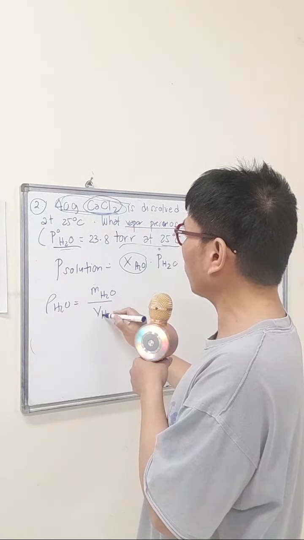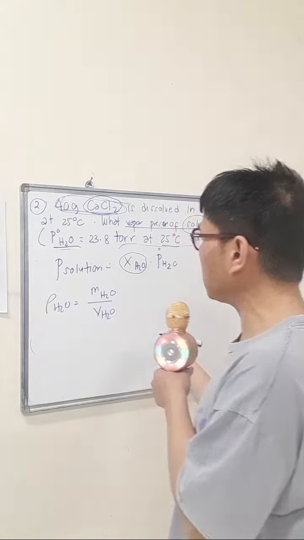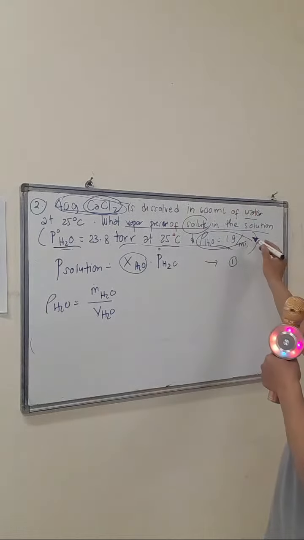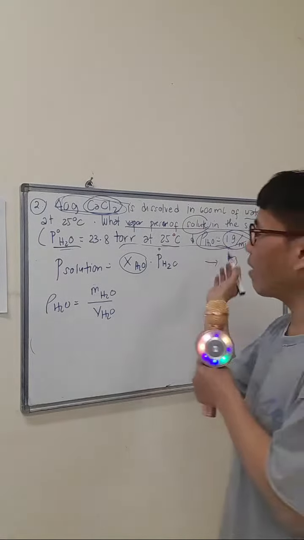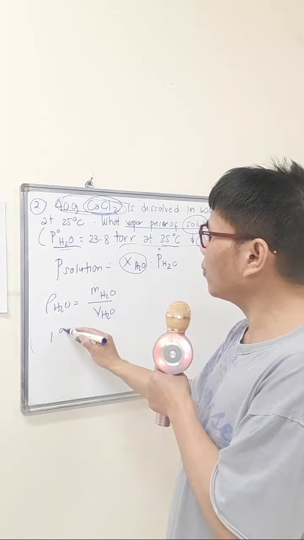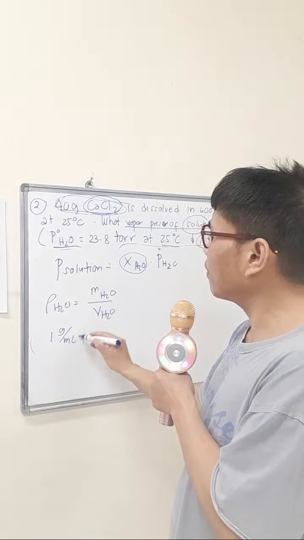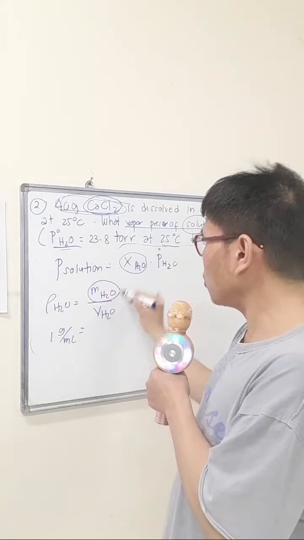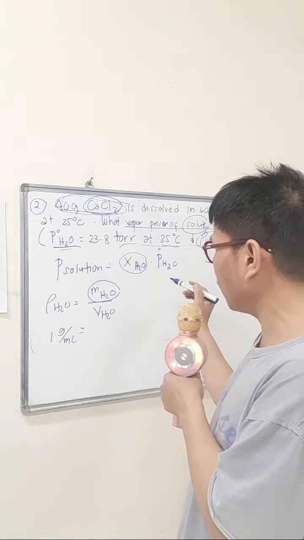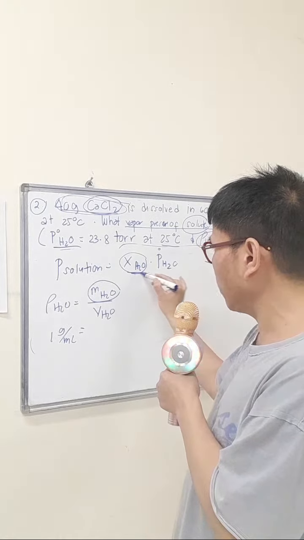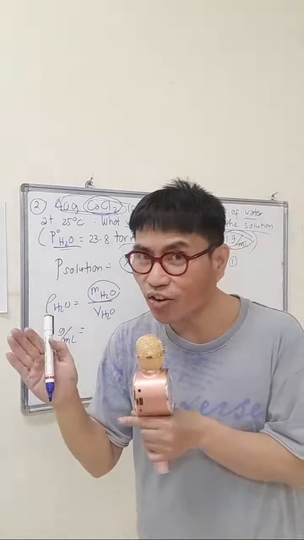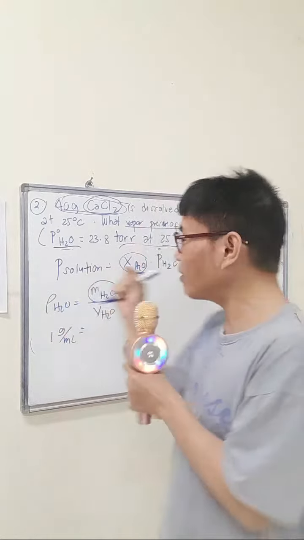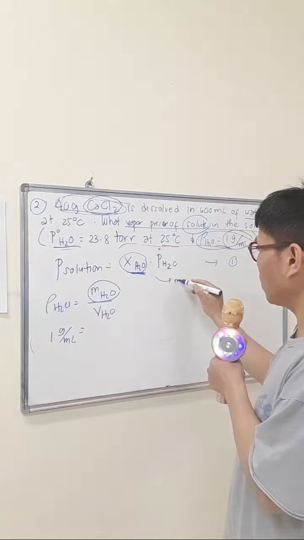Now investigate one by one, quantity per quantity. Density of water is 1 gram per ml, then substitute 1 gram per ml. The mass of water, so you should be patient, because you are after the mole fraction. The word MOLE, so it has to do something with the mole.